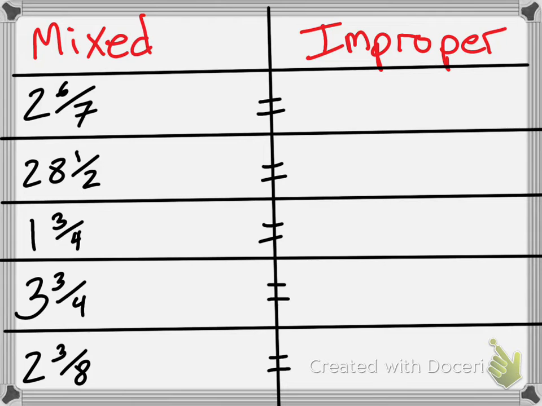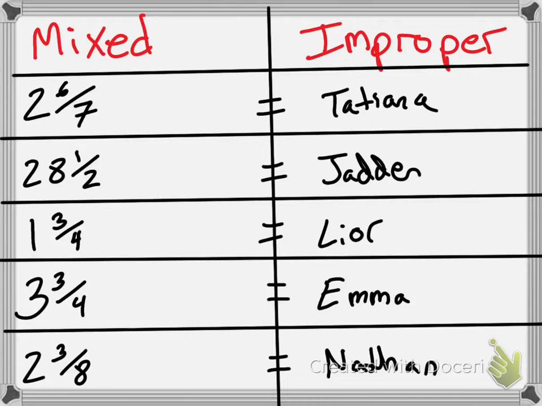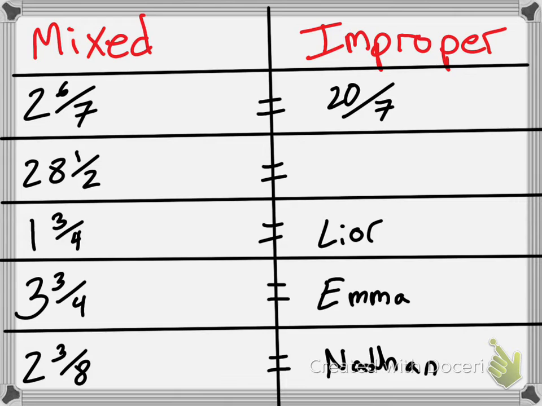I want you guys to turn all of these into improper fractions. Tatiana, what is the improper fraction for 2 and 6/7? 20 over 7. Perfect, 20 over 7. Jaden, what about 28 and 1/2? 57 over 2. Yes, I know that's what you meant. Leor, what about number 3? 7 over 4. Perfect. We get 7 over 4.